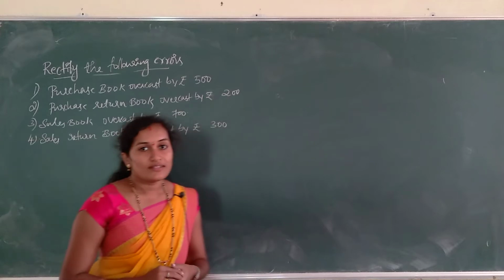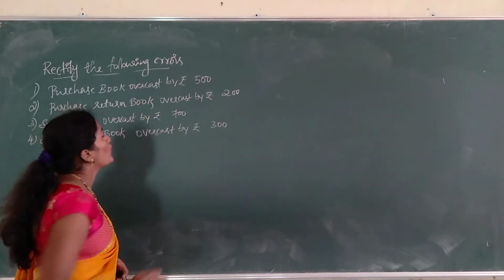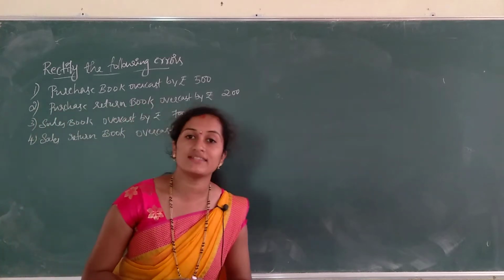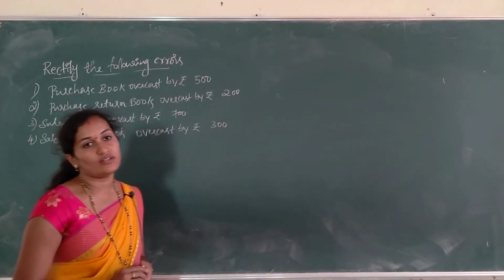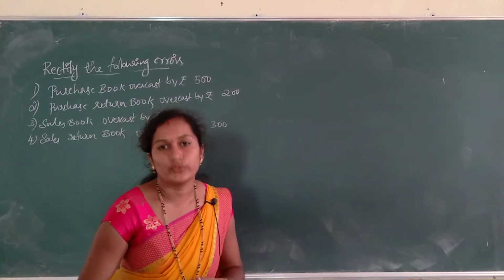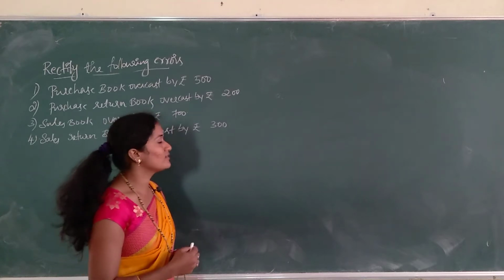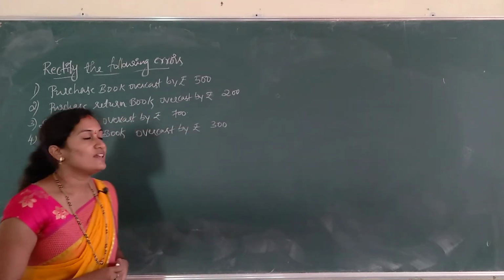Students, in this session, we are going to discuss the problems under rectification of errors, that is overcast and undercast of books. If it is overcast, what we have to do, and if it is undercast, what we have to do. That is the discussion in this video.